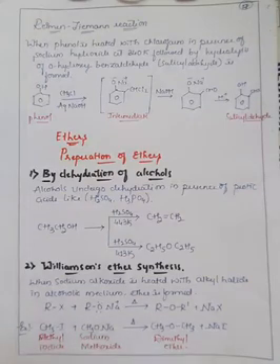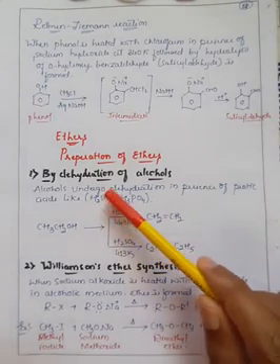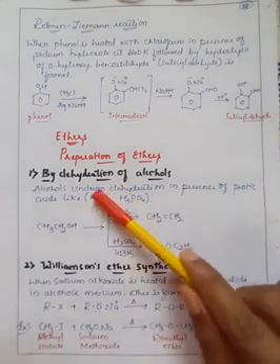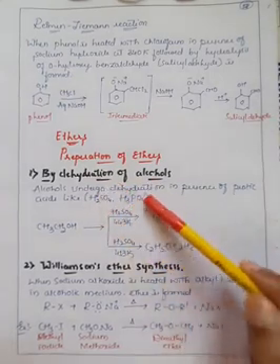In presence of protic acids like H2SO4, protic acid means it generally consists of protons, that is hydrogen, which can be taken as a proton. So molecules like H2SO4 or H3PO4.